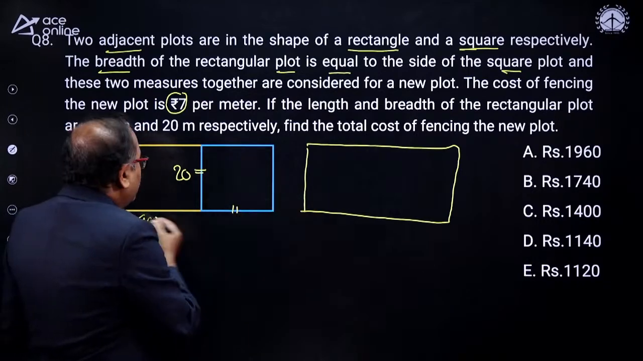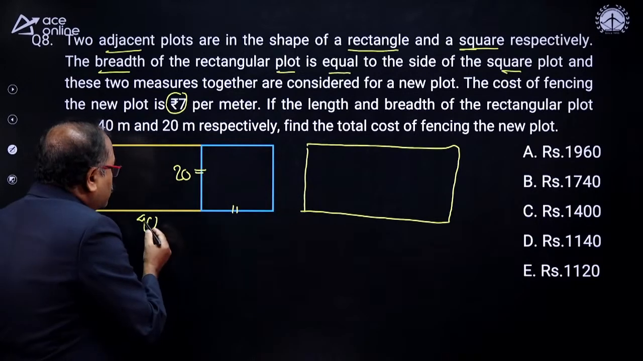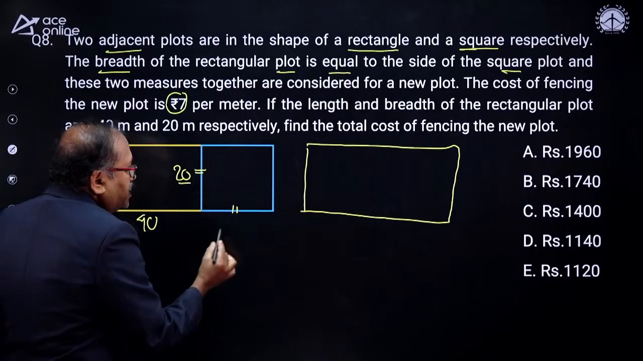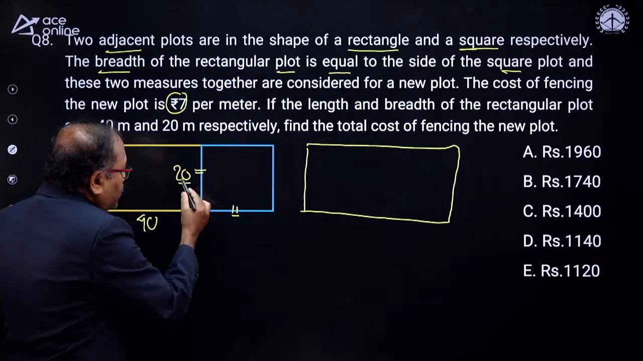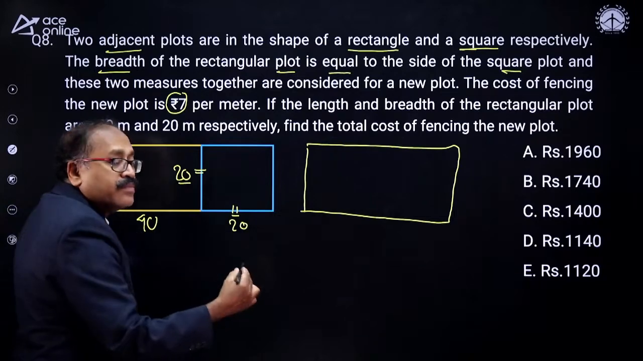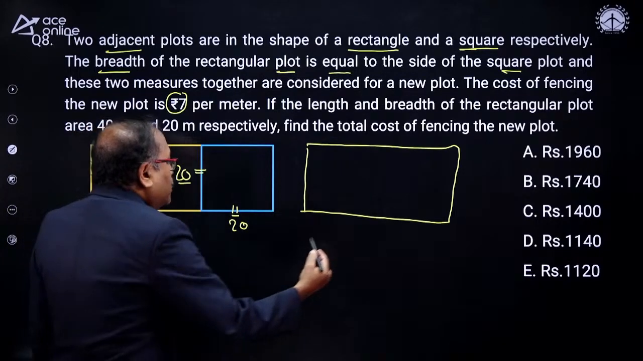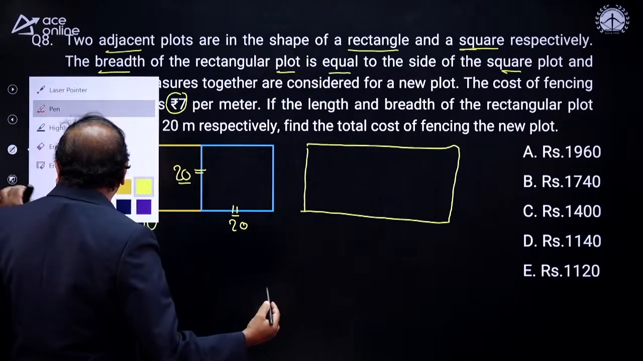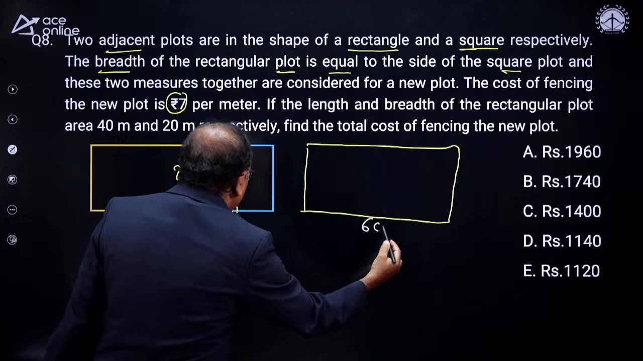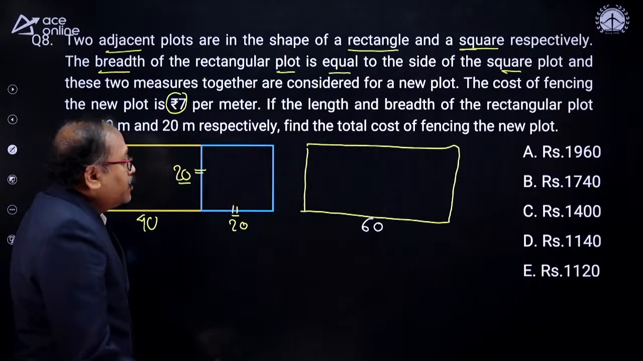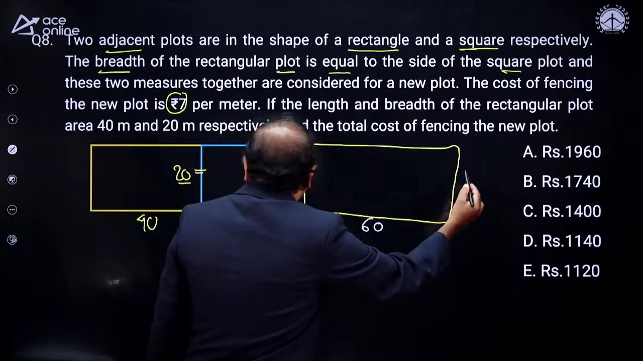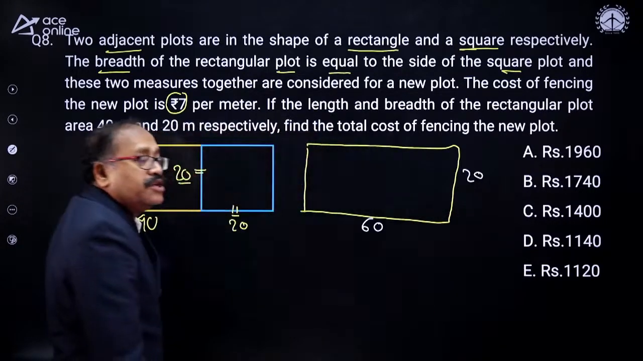Now what will be the length of the new plot? So it is said that this breadth is equal to the side. So if this is 20, this is 20. What will be the length of the new plot? Length of the new plot will be 60, 40 plus 20. And what is the breadth of the new plot? The breadth will remain the same, 20.